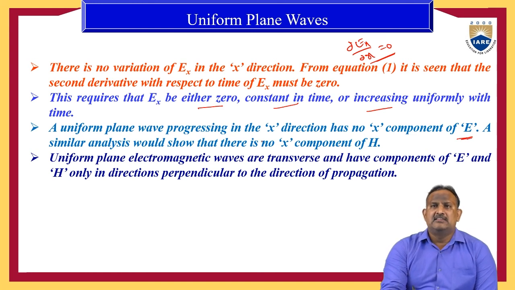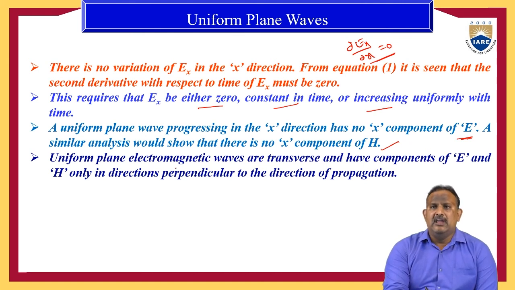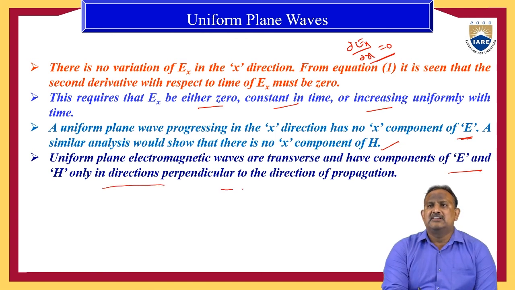A similar analysis would show that there is no x component of the magnetic field also. Uniform plane electromagnetic waves are transverse and have components of E and H only in the directions perpendicular to the direction of propagation.